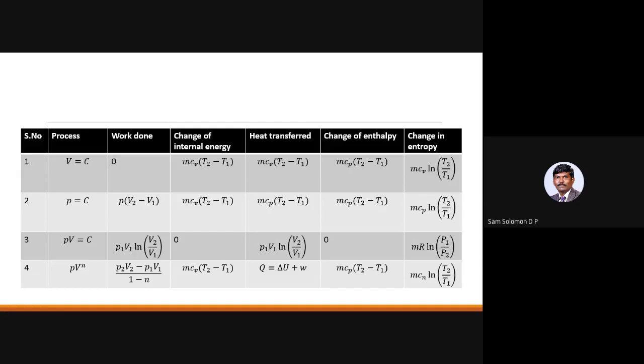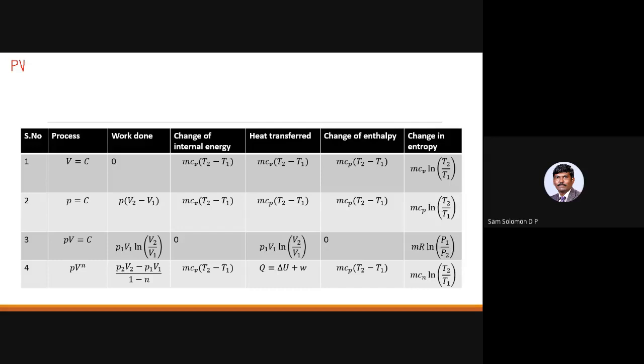Okay, so for different processes, you need to know what different formulae you will be using. You need not memorize these; you can just derive them anytime you want. The first thing is the pressure, volume, temperature relationship.